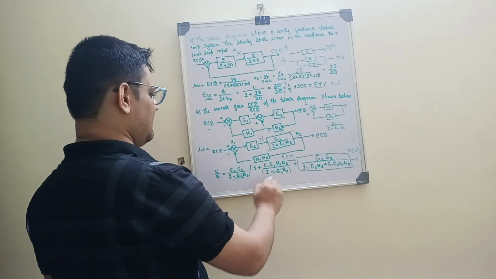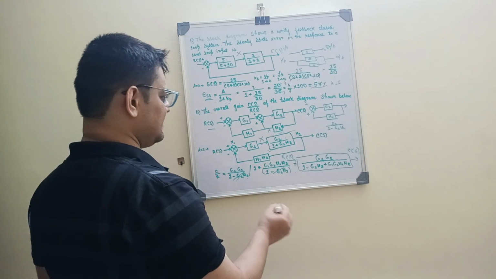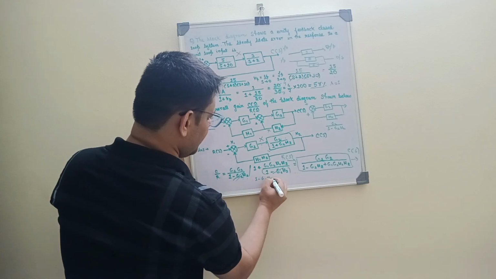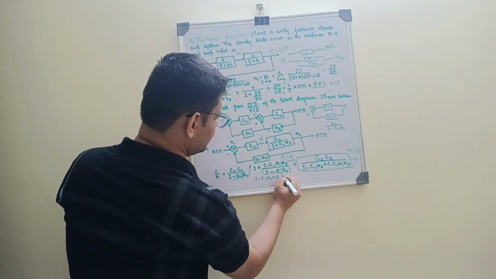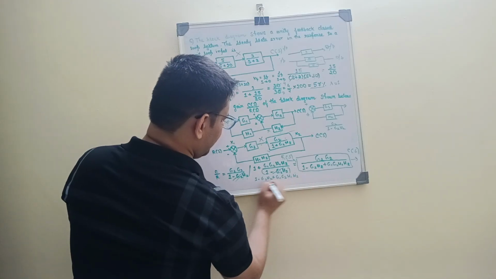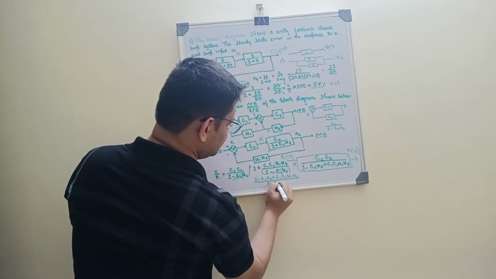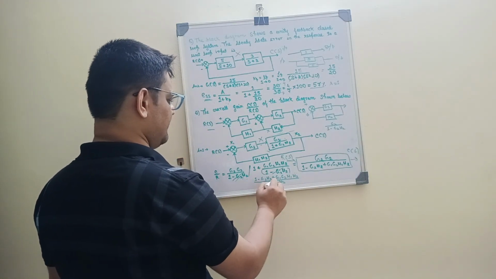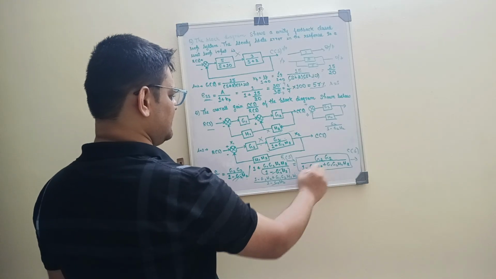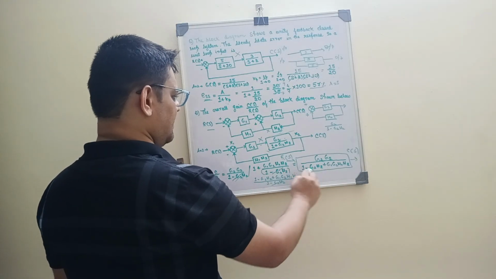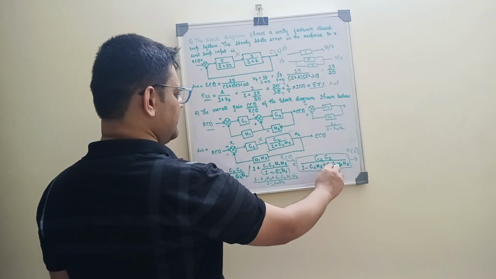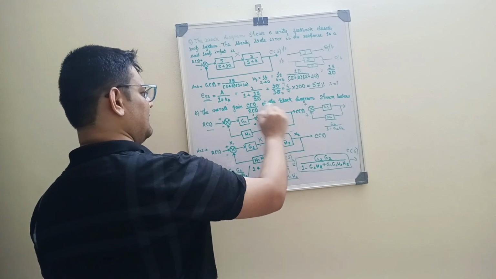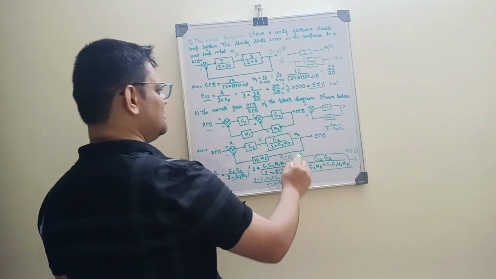If we solve this, it will be 1 minus G2 H2, and this will also remain the same, G1 G2 H1 H2 divided by 1 minus G2 H2. So here the numerator and denominator are cancelling out. If we simplify, we get G1 G2 divided by 1 minus G2 H2 plus G1 G2 H1 H2. So this is the input, this is the output, and this is the block. This complicated block is being simplified into this block. I hope you have understood.